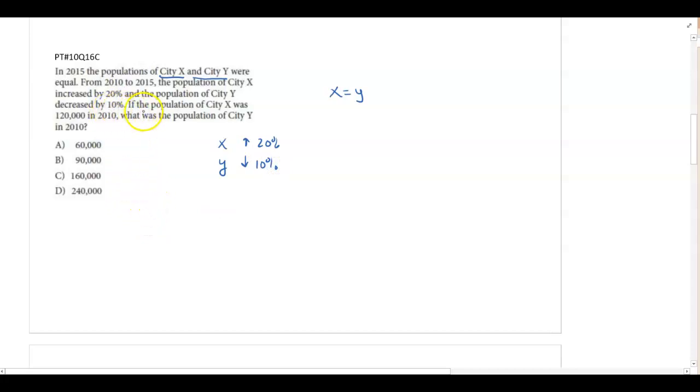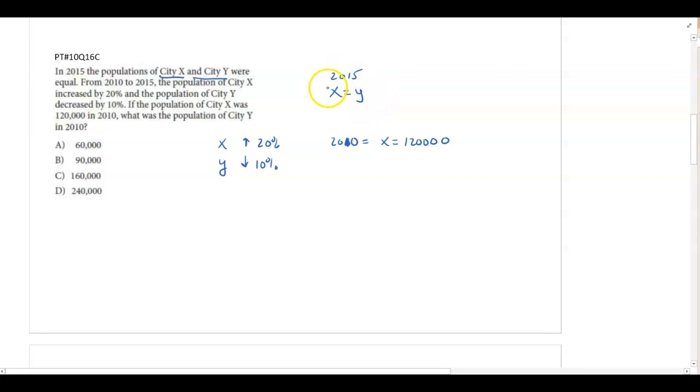All right. If the population of city X was 120,000 in 2010, so in 2010, X equaled 120,000. What was the population of city Y? Well, you know they were equal. This is the year 2015.